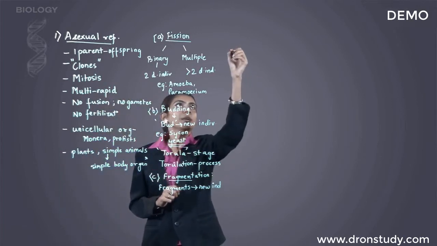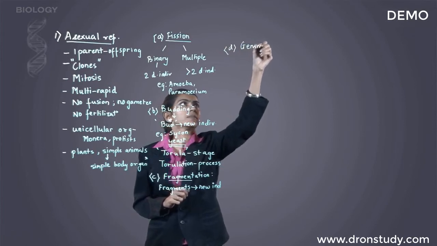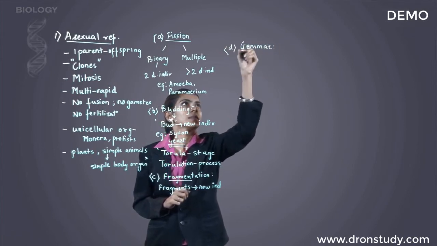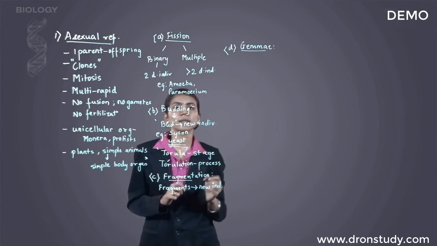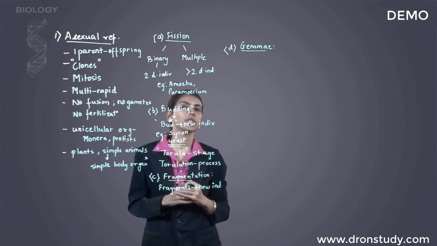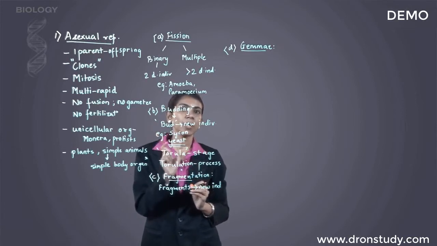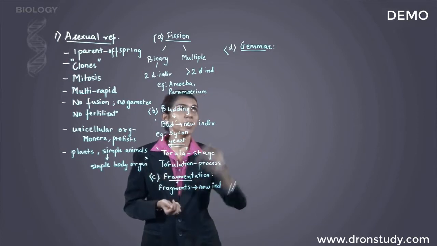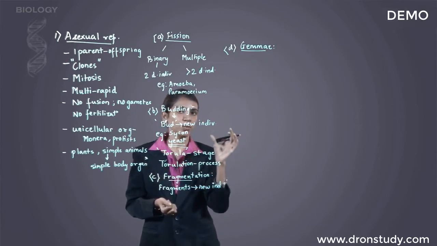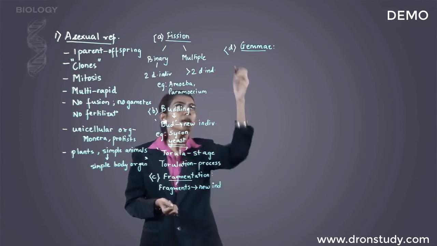Coming to the fourth type of asexual reproduction, that's called gemma. Now gemma means any structure on the parent plant or the parent body. The structure detaches from the parent body and it grows into a new individual. Here in budding we saw that the bud is an outgrowth on the parent body, but in gemma, a part of the parent body separates from the parent and it develops into a new individual.